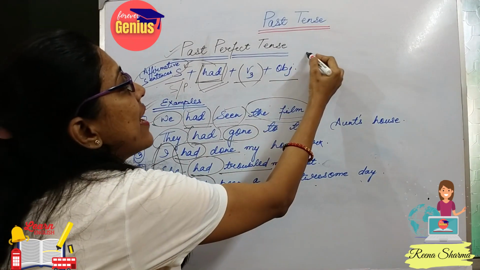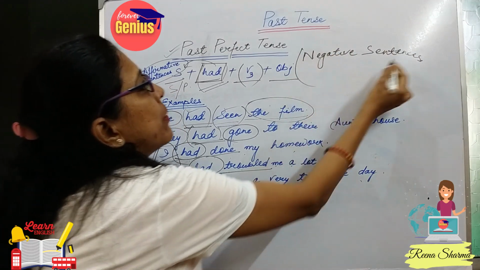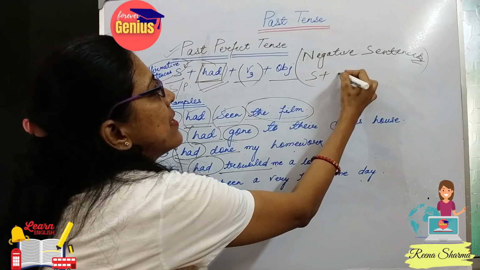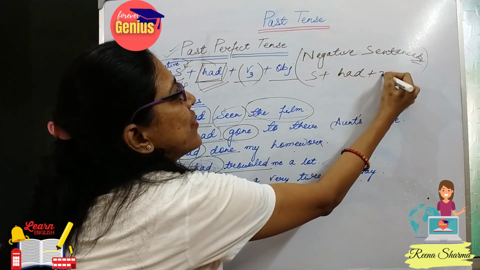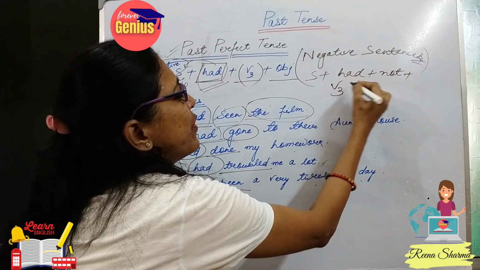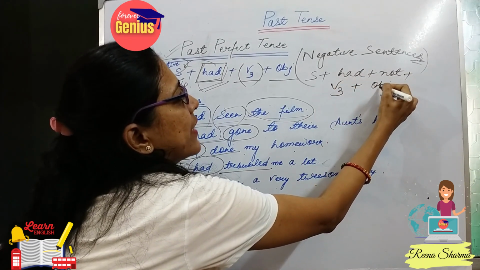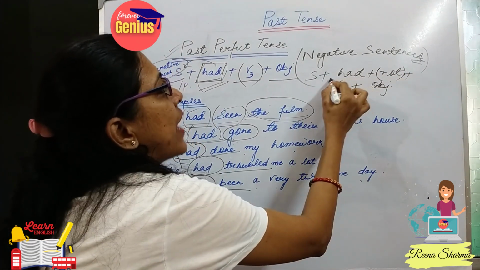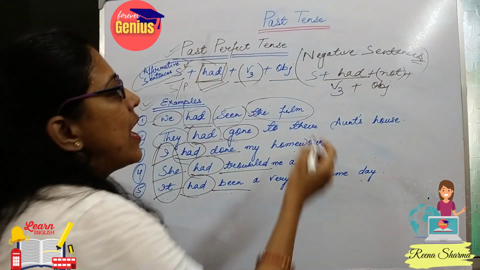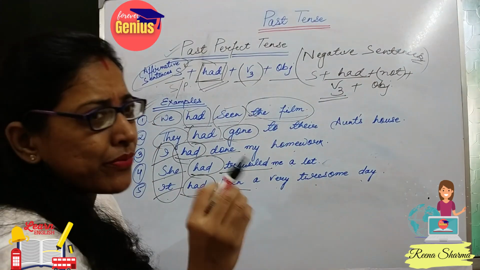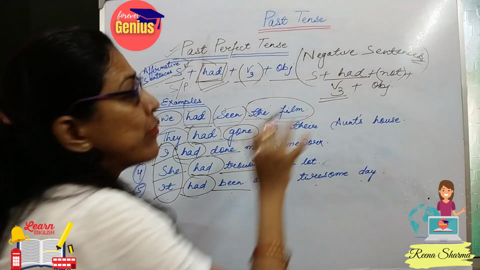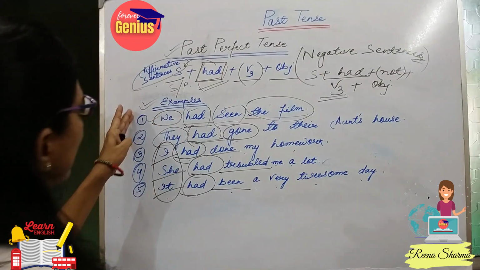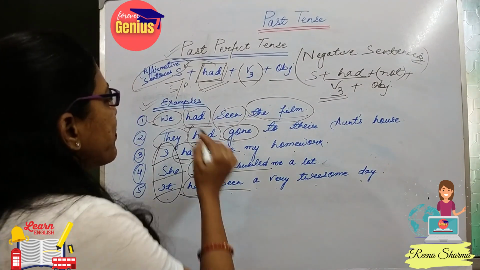What about if it is a negative sentence? I am just writing the format. The format will be subject plus had plus not plus the third form of the verb plus the object. See, I have to just place not after the helping verb and before the main verb. The only thing we have to remember, negative words are no, not. So see, we can understand in these sets of sentences only.